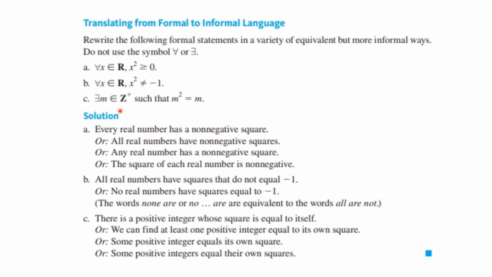The last one, there exists an m, an element of the positive integers, such that m squared is equal to m, can be translated in a number of ways. There is a positive integer whose square is equal to itself, or we can find at least one positive integer equal to its own square, or some positive integers equal their own squares.